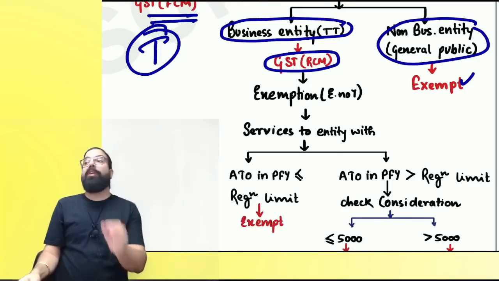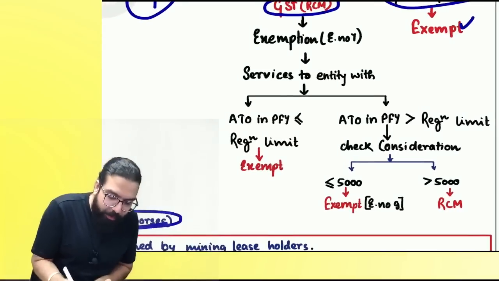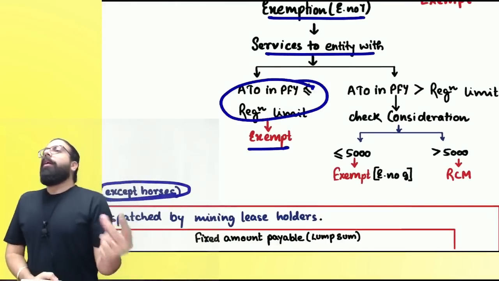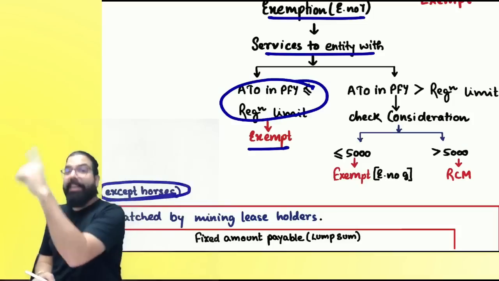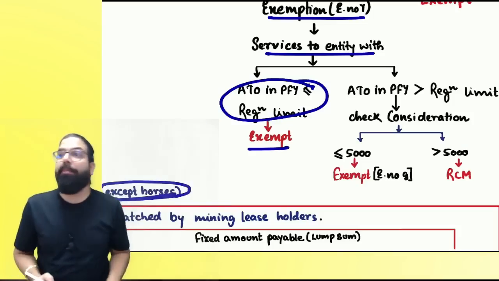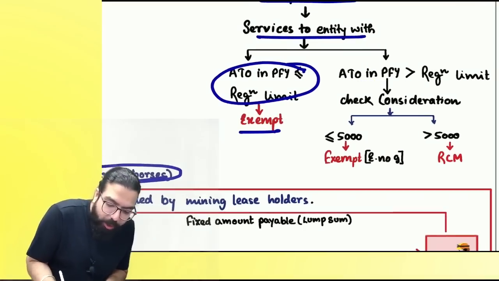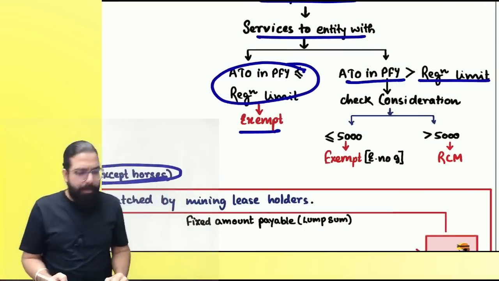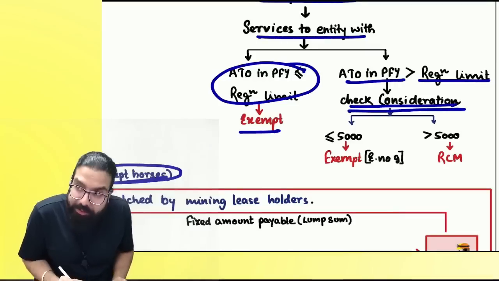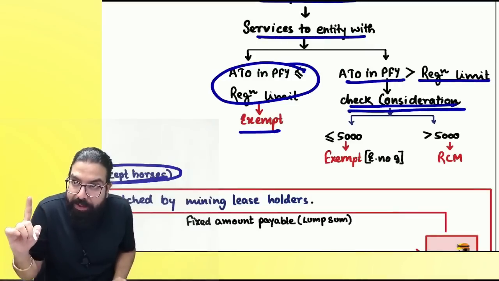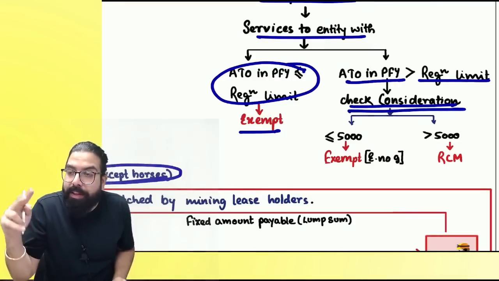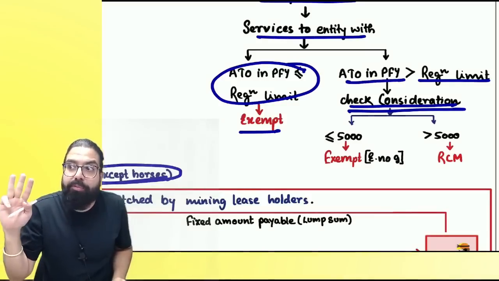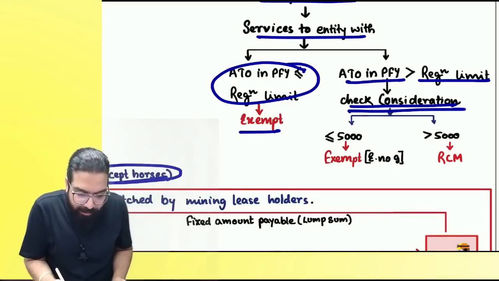And hence, government told, if you're a small business entity, exemption will be given to small business entity whose aggregate turnover is less than registration limit in preceding financial year. Can we go ahead, everyone? Then aggregate turnover greater than registration limit. If your aggregate turnover is greater than registration limit, then check the consideration. Now you have to check the consideration.